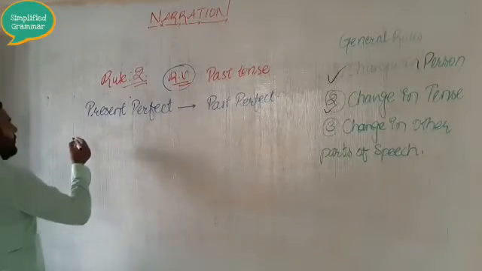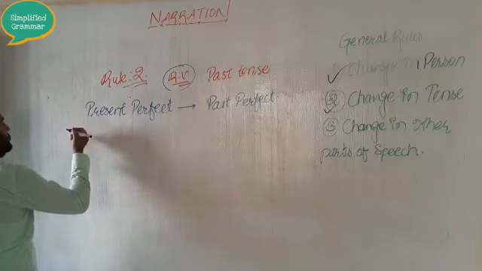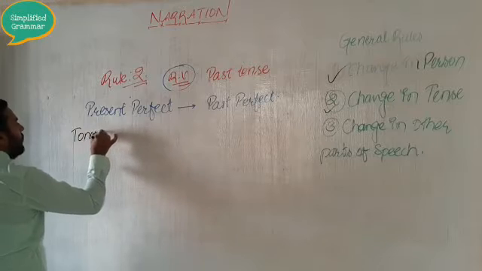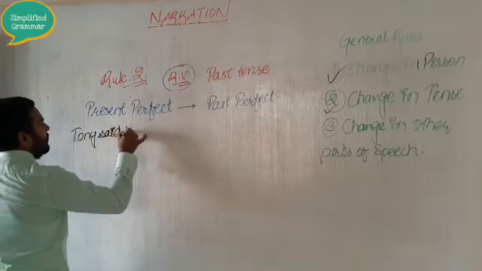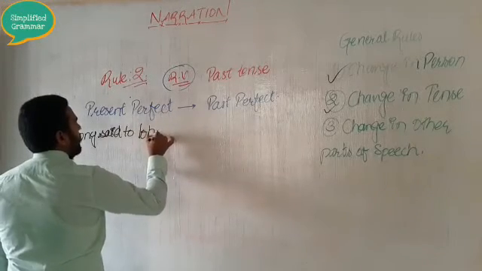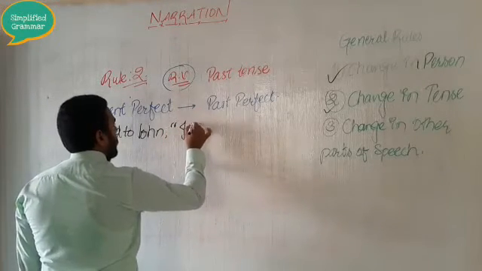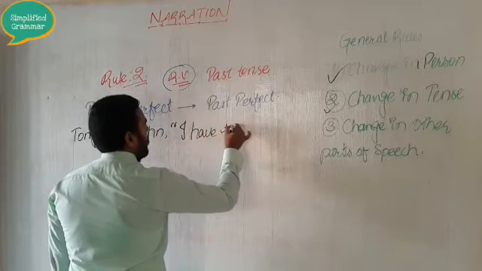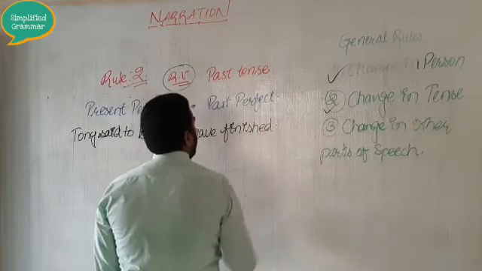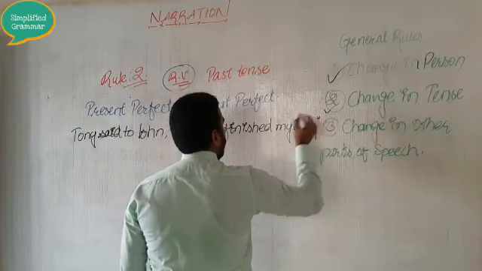Let me write here: Tony said to John, "I have finished my work." Full stop, double inverted commas, close.